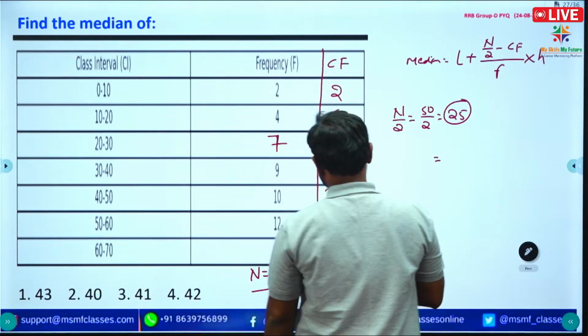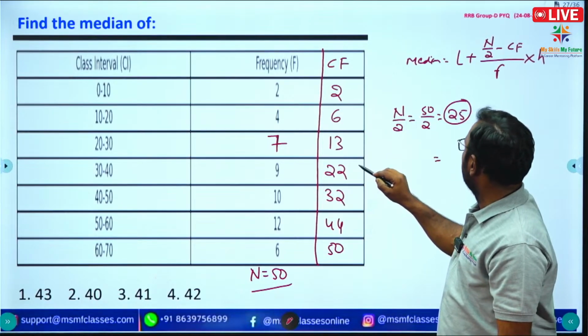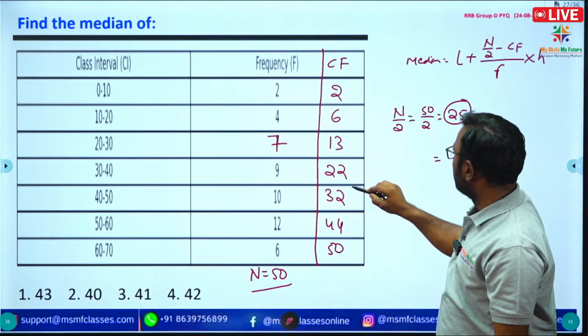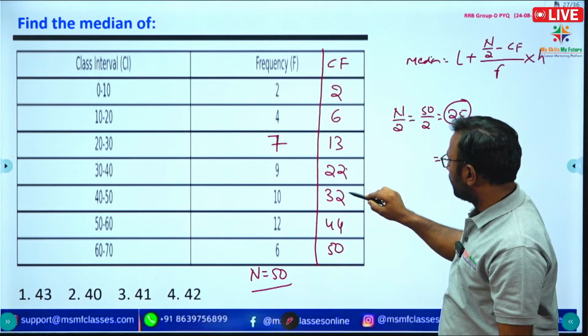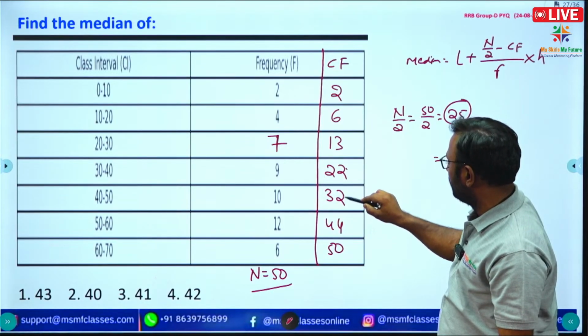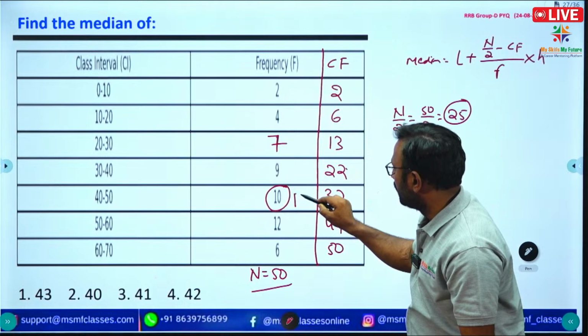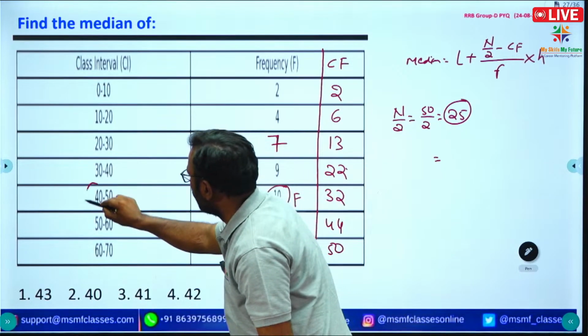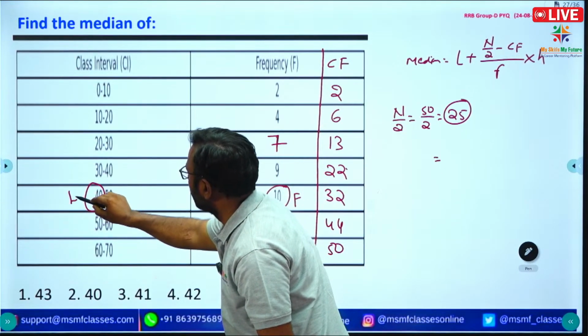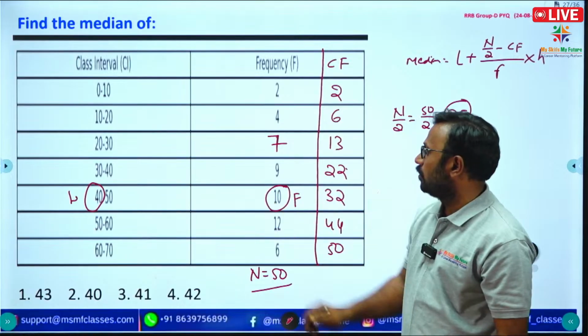See here, after which cumulative frequency are we getting 25? After 22 we are getting 32. In that, the number 25 is there. So this is the frequency and this is the lower limit.